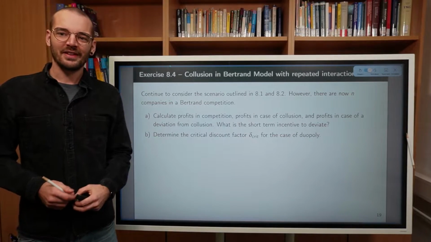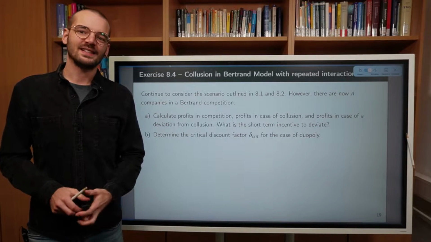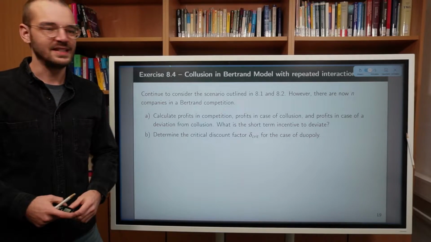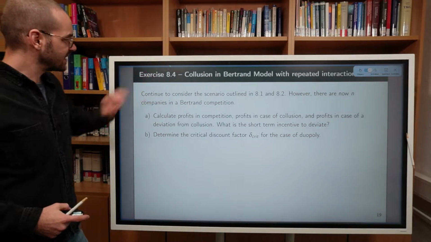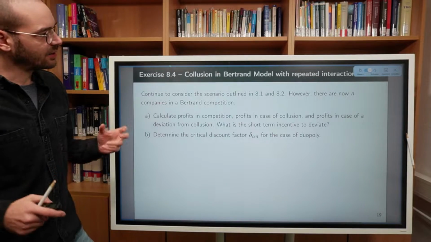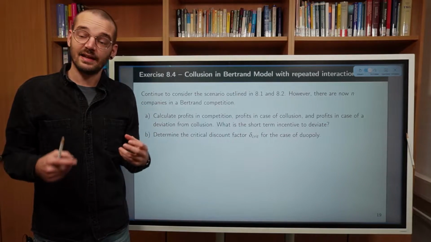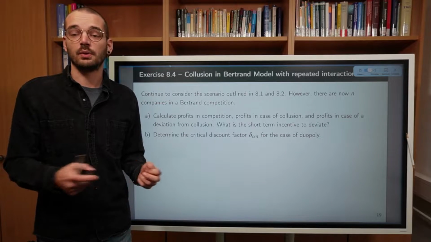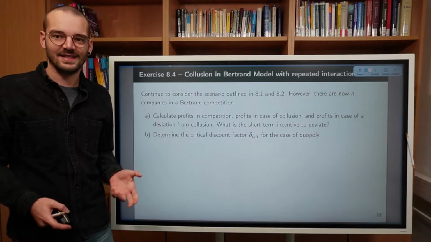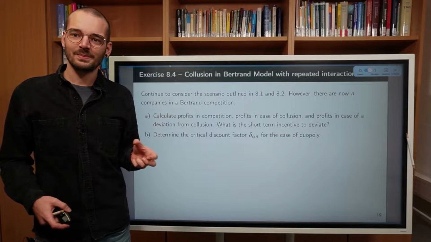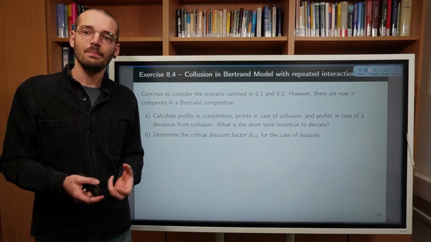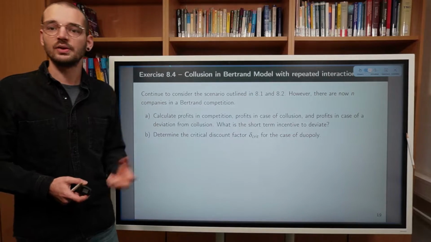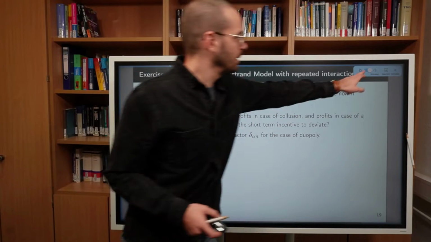Welcome to the fourth and final exercise of this week's exercise in our course Competition Policy and Strategy. In this exercise 8.4 we are going to adjust the model we were discussing throughout this whole assignment quite drastically. It's a very minor adjustment, but its impact on the result couldn't be more drastic.